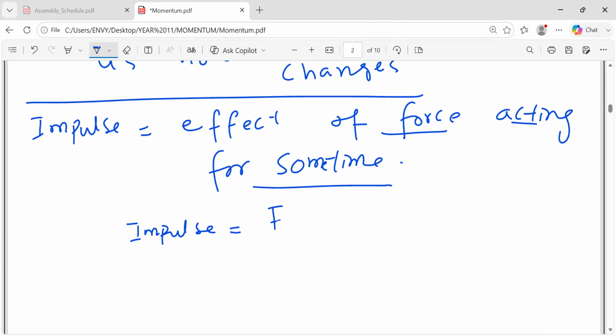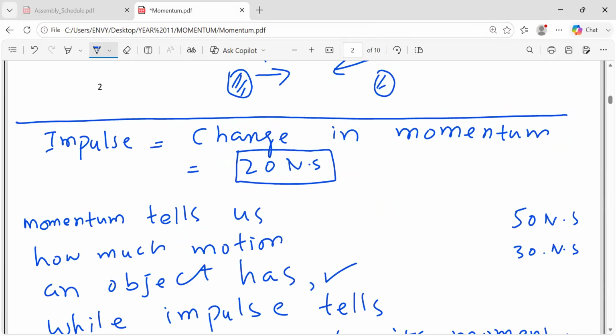Force times time is basically the impulse. So if more force is there, and more time is there, an object will have more impulse. It means the effect of force acting for some time will be more if you increase the force or you increase the time. This is simple impulse. And I also compared the impulse relation with momentum for you. So impulse is basically equal to change in momentum, right?